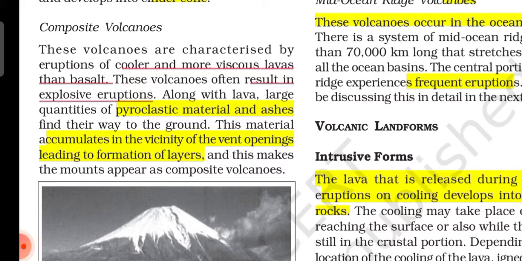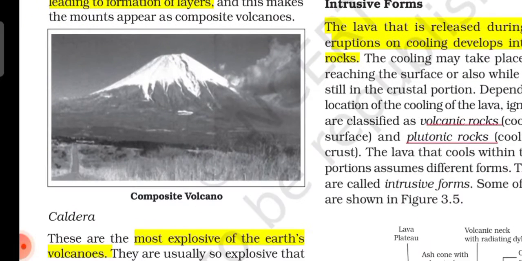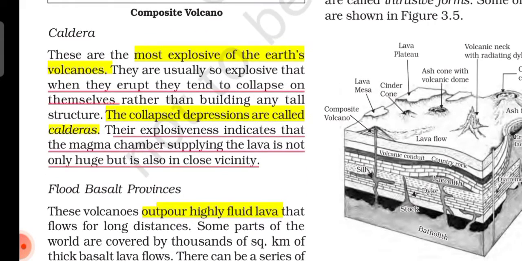I've underlined each and every main point for you. Please underline it in your book. You can see the composite volcano here. This is how a composite volcano looks, so there should not be any confusion. You should remember it with diagrams.